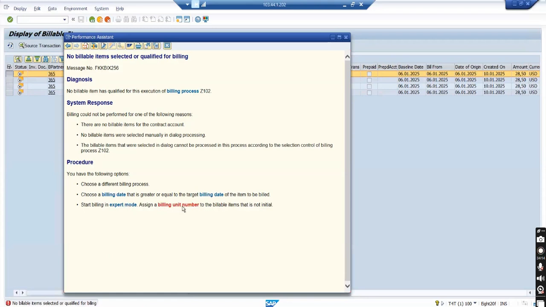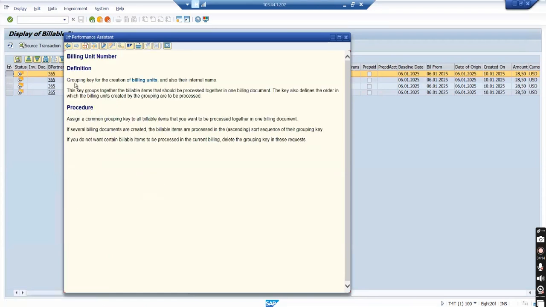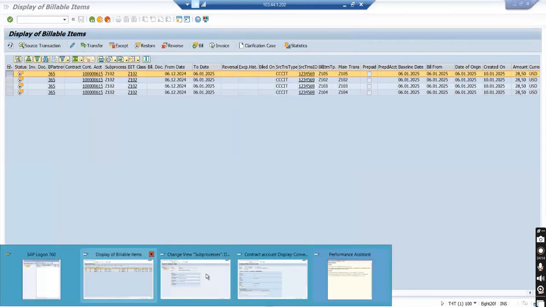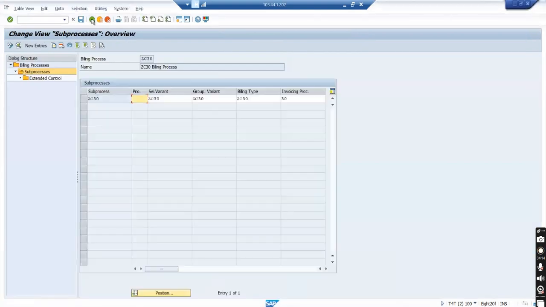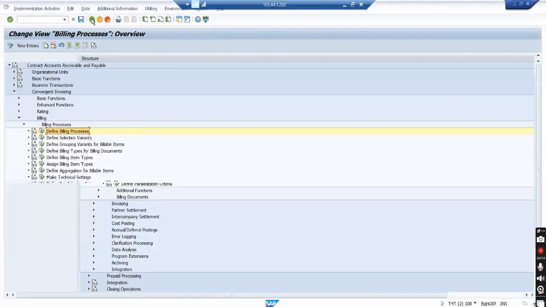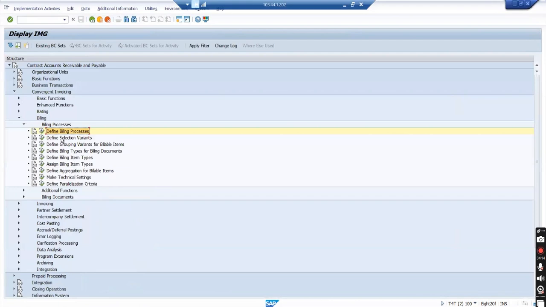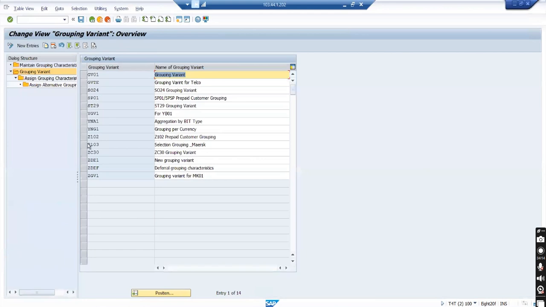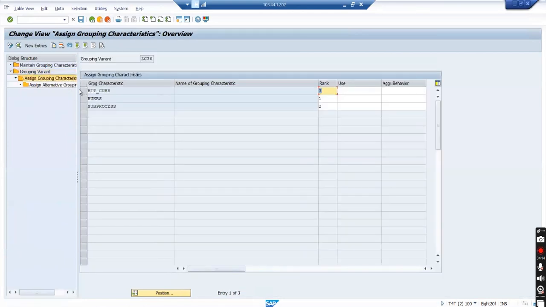Billing unit number. Grouping key of the creation of billing unit and also their internal name. Let me see in the grouping side if the configs are matching. Grouping variant 30. Oh, this one I have checked.